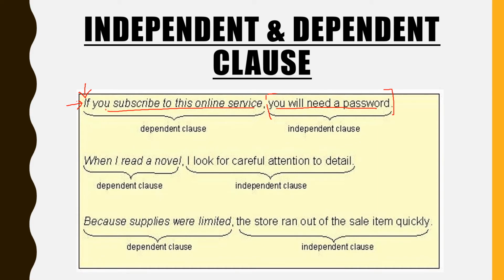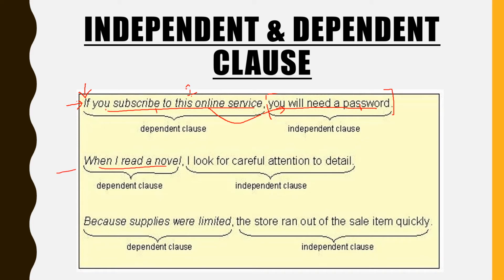Then that is always a dependent clause. If you subscribe to this online service, which online service? So the first part of the sentence is dependent on the second part of the sentence to express its meaning completely. So this is the dependent clause and this is the independent clause. Okay. Coming to the next sentence.